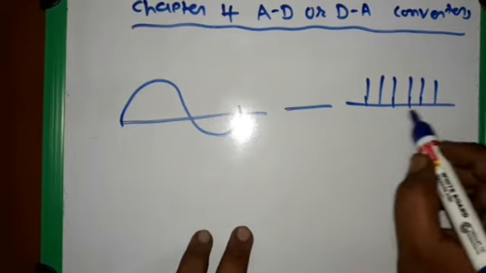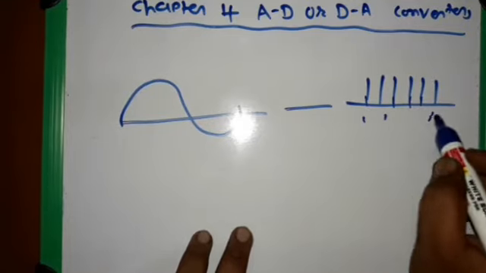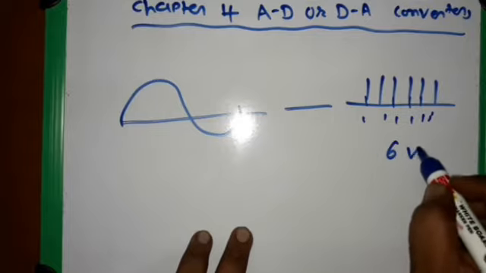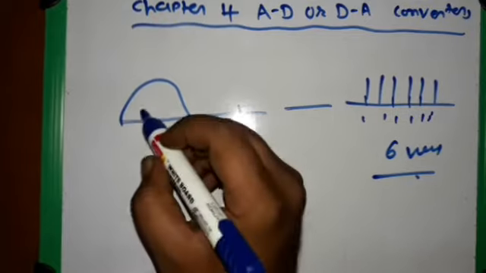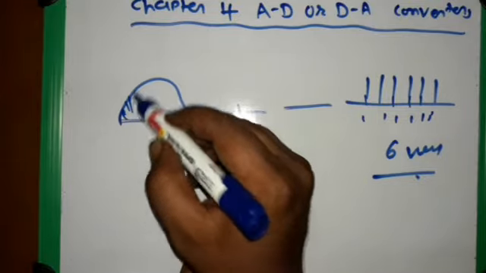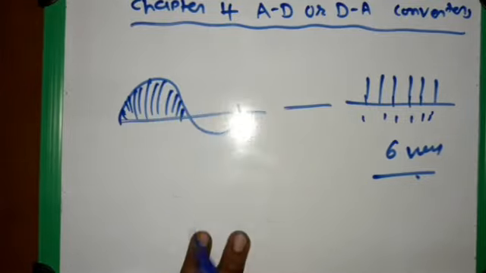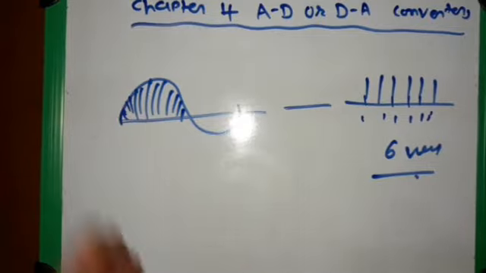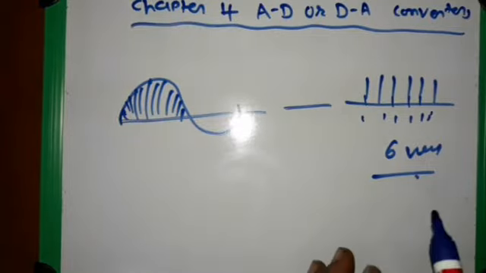Suppose we have 6 steps. So we can take only 6 values from the digital signal, and from the analog signal we take infinite values. So from conversion of analog to digital, some information of the analog signal will be lost.